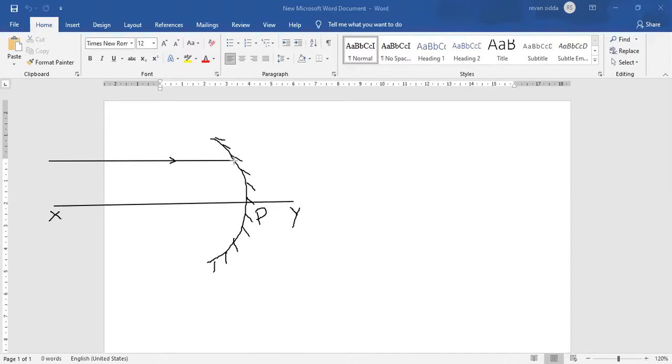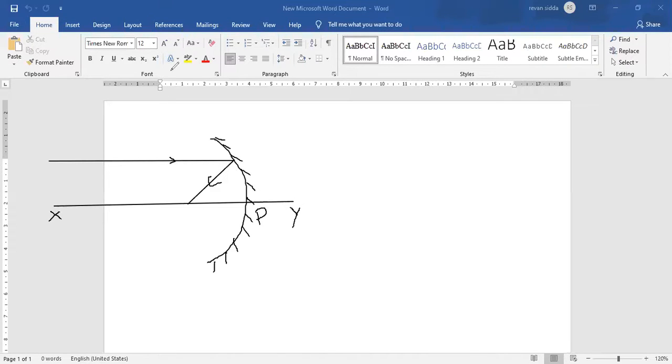It will reflect inward. Inward in the sense that the ray will be converging. After reflection, the ray will be getting converged, going inside like this.